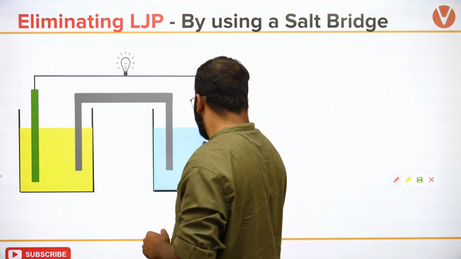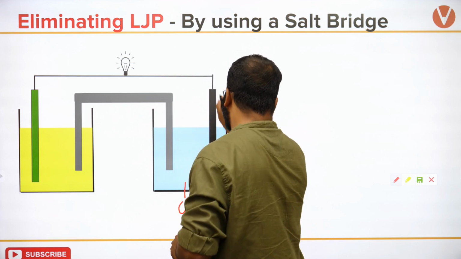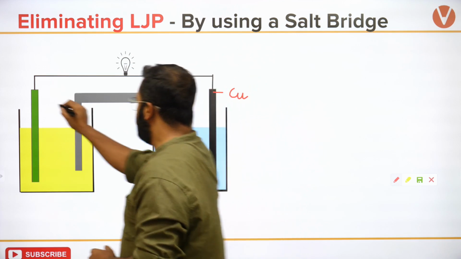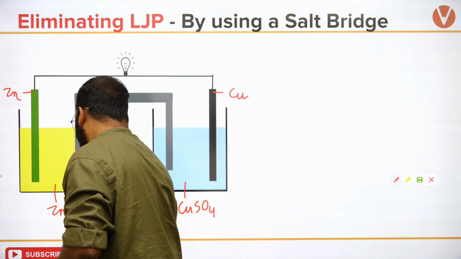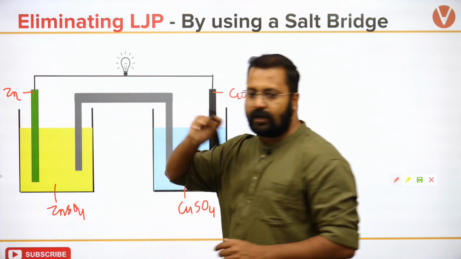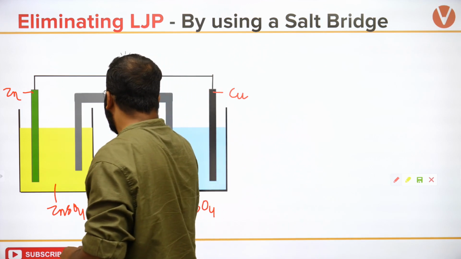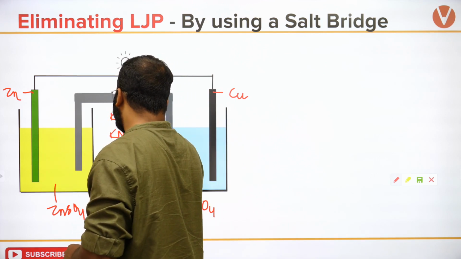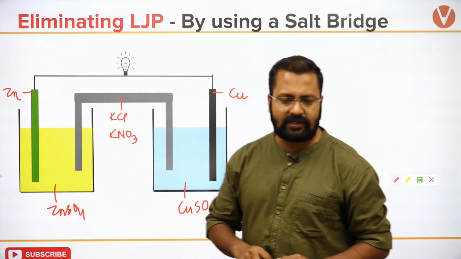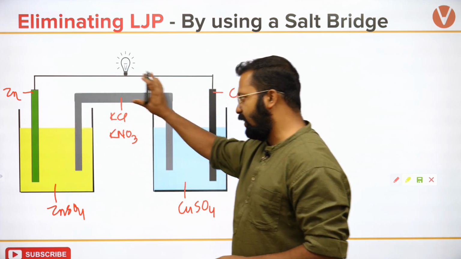What we do is we take copper sulfate, copper, zinc, zinc sulfate, and in this inverted U-tube, I take KCl or KNO3, NH4Cl भी हम ले सकते हैं. All of these ions are taken, all of these salts are taken over here.